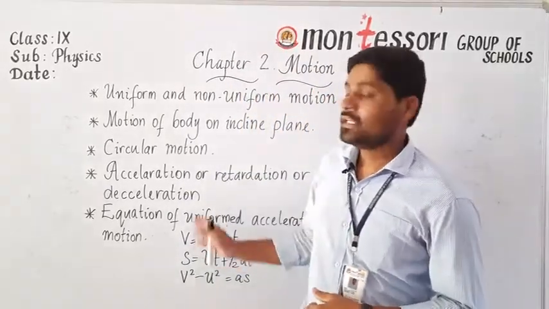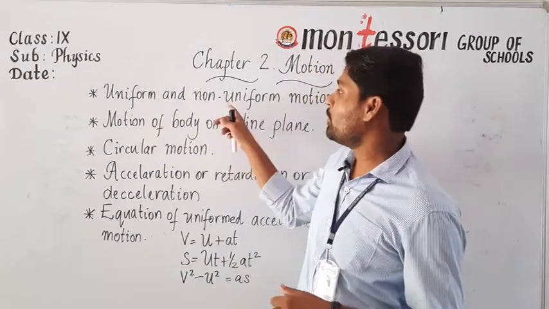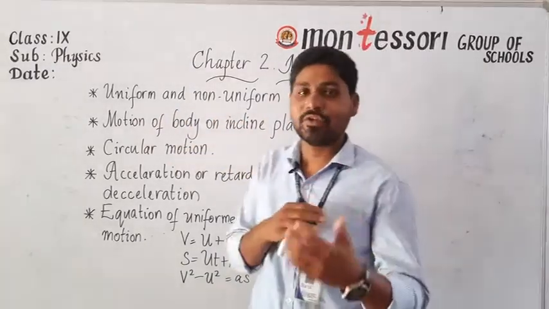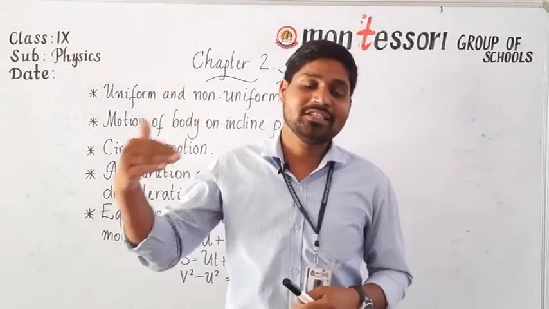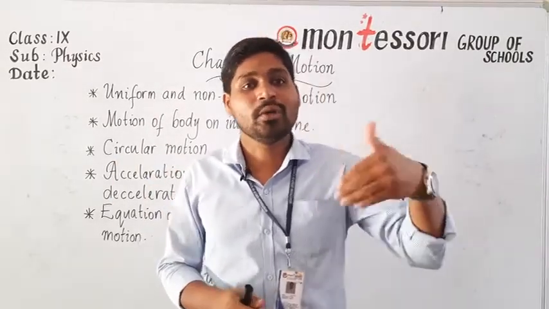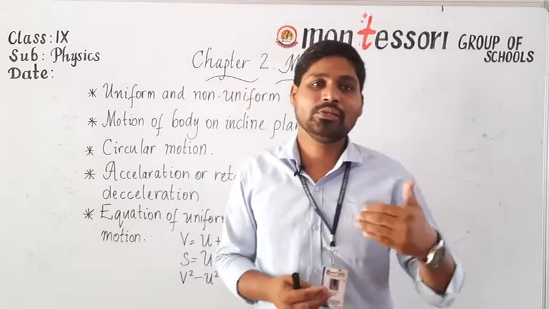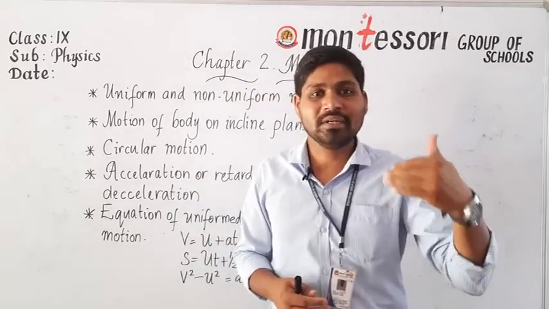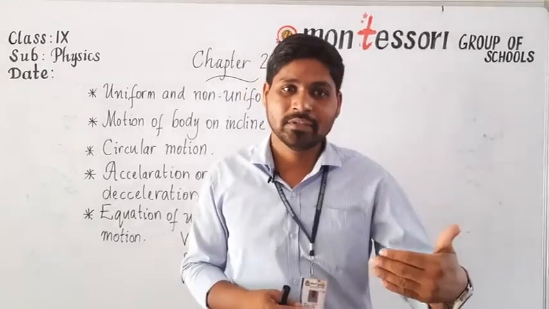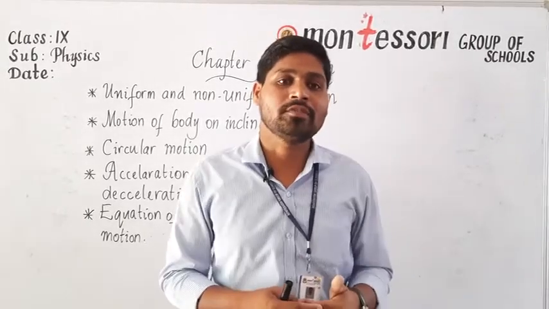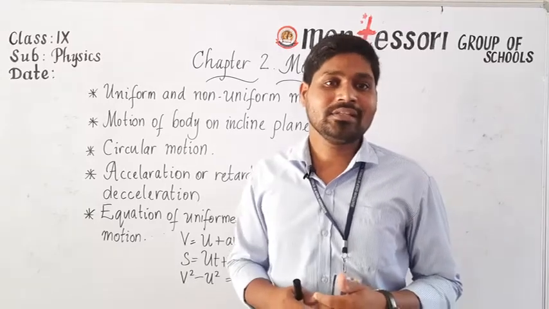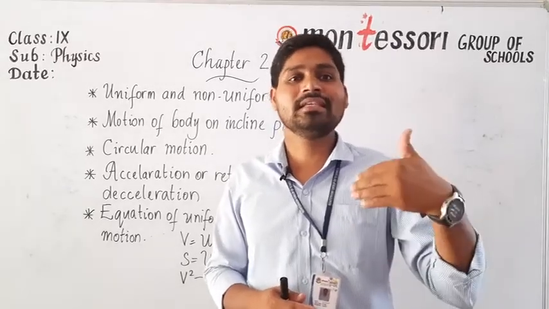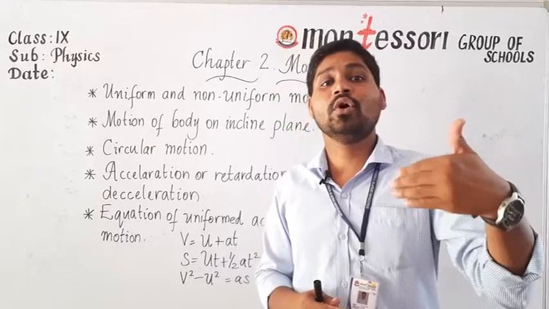See, before going to start uniform and non-uniform motion, let us just recall speed and velocity. What is speed? Total distance by time. What is average speed? Total distance by total time. What is uniform speed? If a body covers equal distances in equal intervals of time, then we can say that the body is moving with uniform speed. What is non-uniform speed? If a body covers unequal distances in equal intervals of time, then we can say that the body is moving with non-uniform speed.